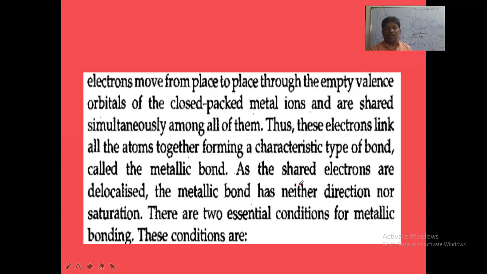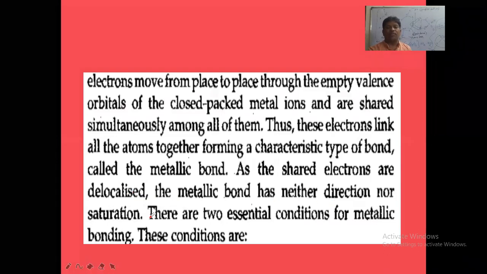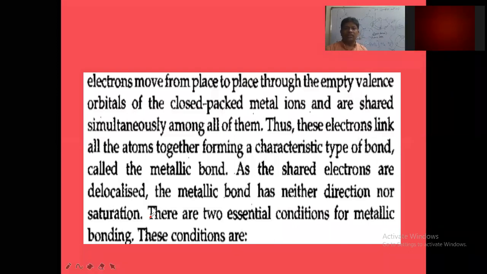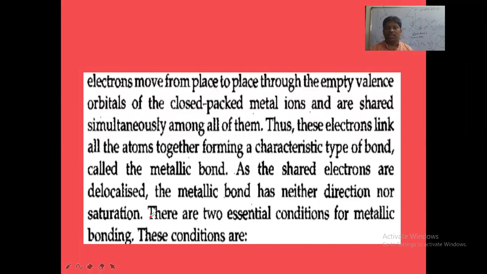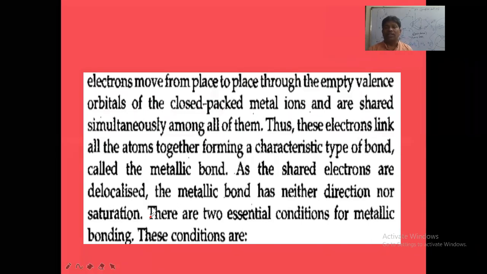So as the shared electrons among all the atoms are delocalized, the metallic bond has neither direction nor saturation. There is no particular saturation, and also no direction property for metallic bonding, because electrons are continuously moving in all directions, not in a specific direction. That's why it is a non-directional bond.